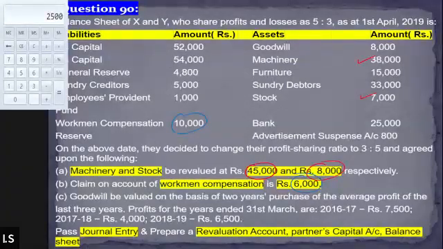For that purpose, we will first of all have to find out the average profit, then multiply it by the number of years' purchase. The number of years' purchase is already given in the question. It is 2 years. And the profit for the last 3 years is also given: 7,500, 4,000, and 6,500. Taking into consideration all these values, we will find out the average profit, then find out the value of the goodwill.